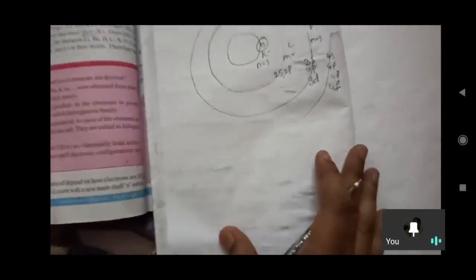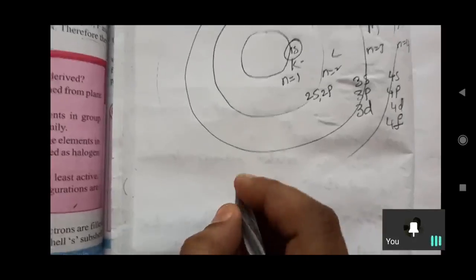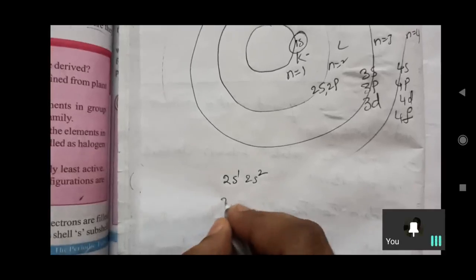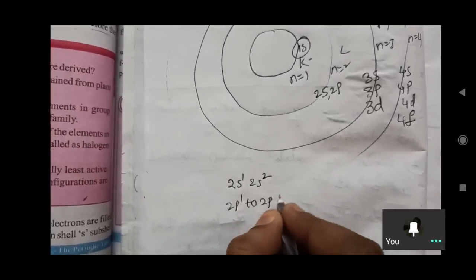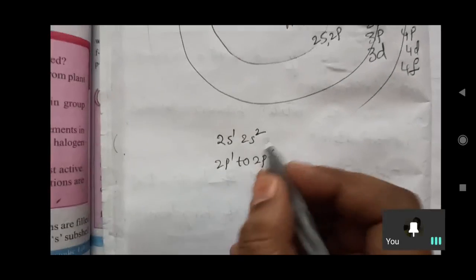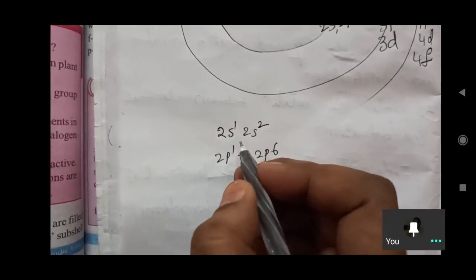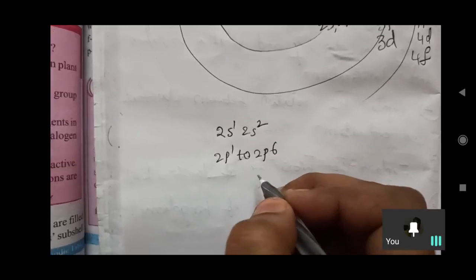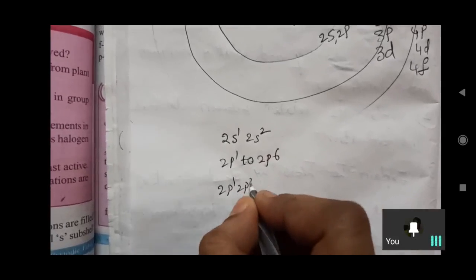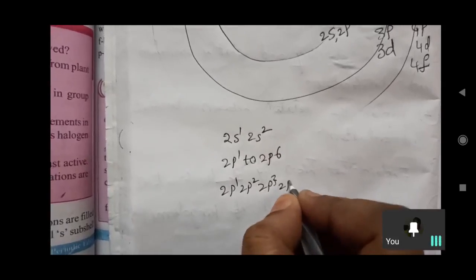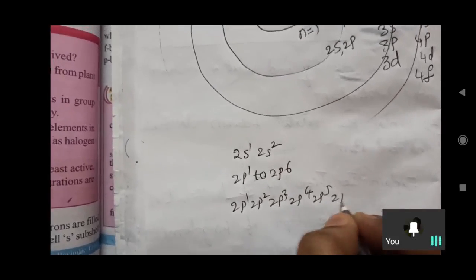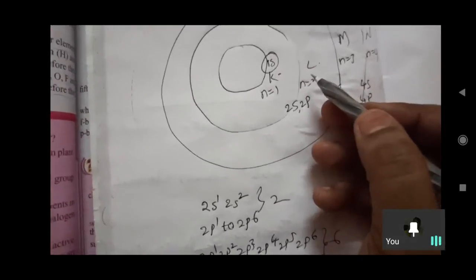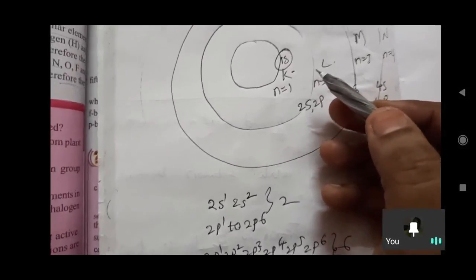Why eight? 2s1, 2s2, and 2p1 to 2p6. 2s1 and 2s2 are 2, and 2p1, 2p2, 2p3, 2p4, 2p5, and 2p6 are 6 types. In total 8 types for the L main shell. These are the second period elements.